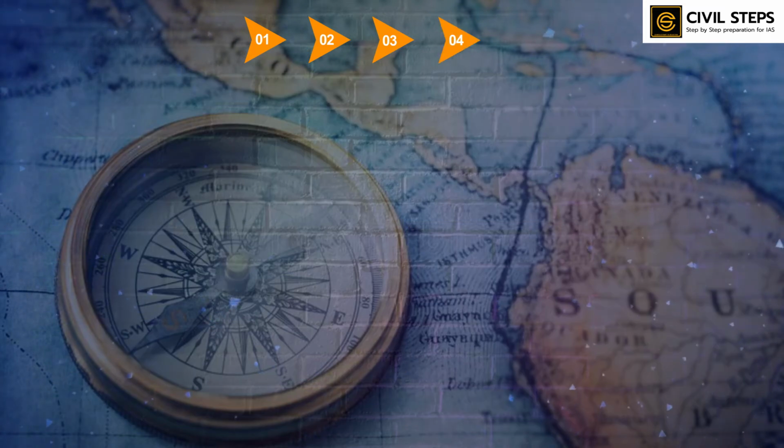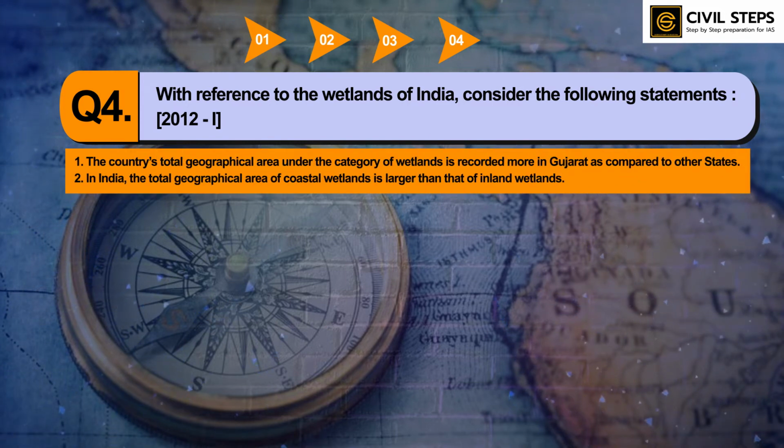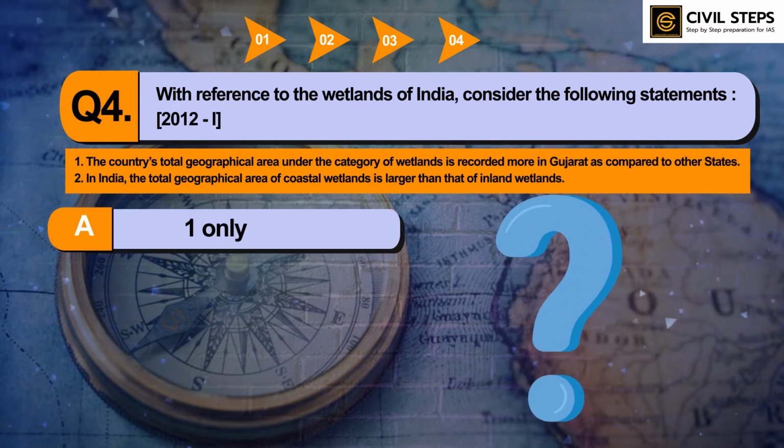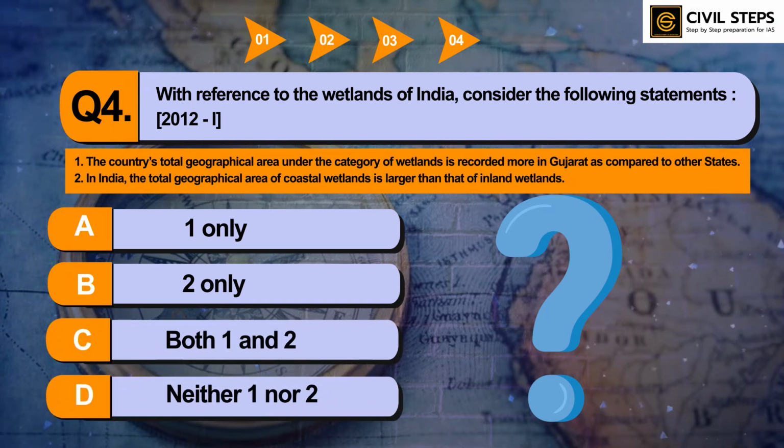So now let us discuss question number 4. With reference to the wetlands of India, consider the following statements. First, the country's total geographical area under the category of wetlands is recorded more in Gujarat as compared to other states. Second, in India, the total geographical area of coastal wetlands is larger than that of inland wetlands. So, which of the statements given above is or are correct? Option A, 1 only. Option B, 2 only. C, both 1 and 2. D, neither 1 nor 2. So you can pause this video and you can write the answer in the comment section below.